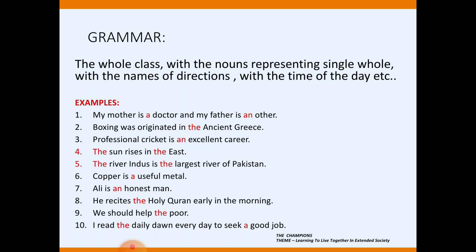Number 7, Ali is an honest man, like we have discussed earlier, an honest, an honorable. Number 8, he recites the Holy Quran early in the morning. The Holy Quran, with the holy books, with the sacred books. Number 9, we should help the poor. Classification, nation, the poor. Number 10, I read the Daily Dawn every day to seek a good job. Daily Dawn is the name of a newspaper. A good job, starting with the G sound.